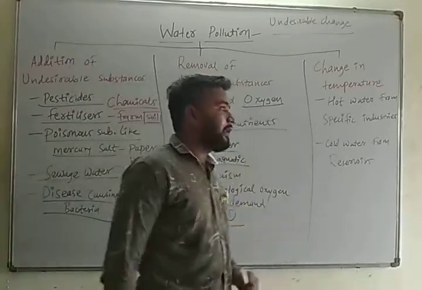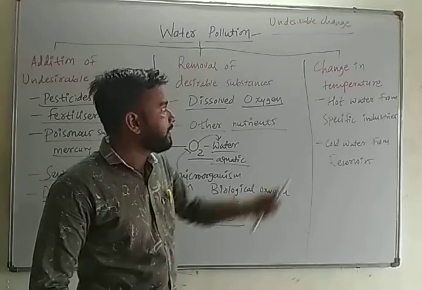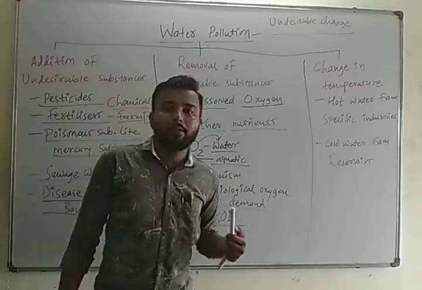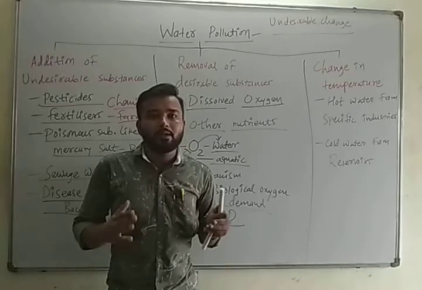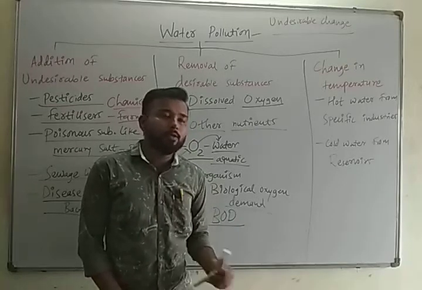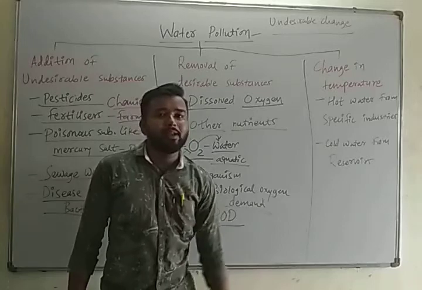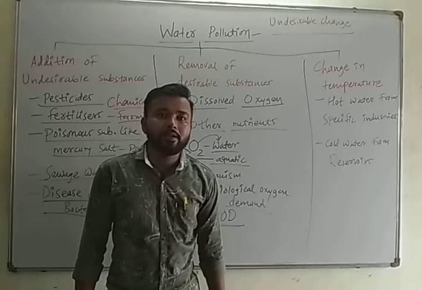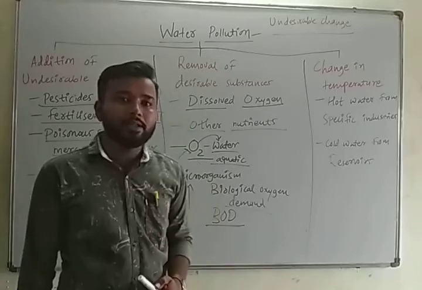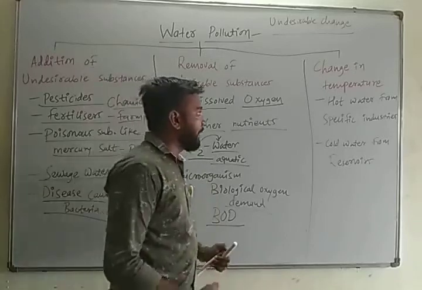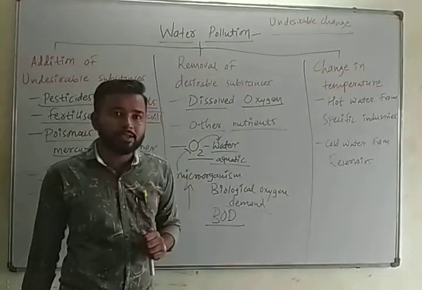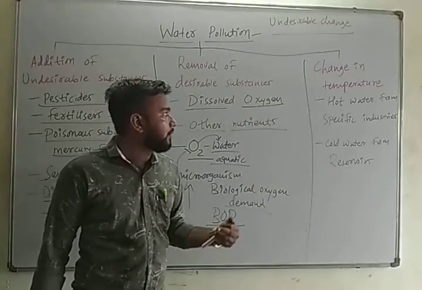Last thing which can lead to water pollution is change in temperature. As we talked, any living form needs a suitable temperature to survive. So when the temperature of water bodies gets changed, the organisms present in that water body also get affected. So how can the temperature of water bodies be altered or changed?